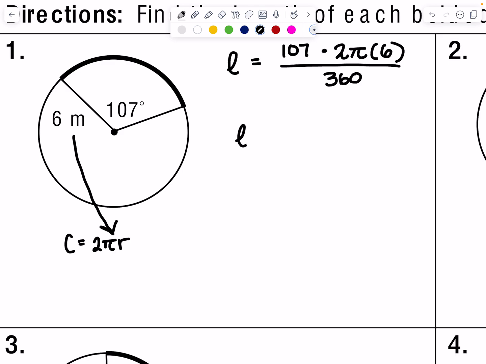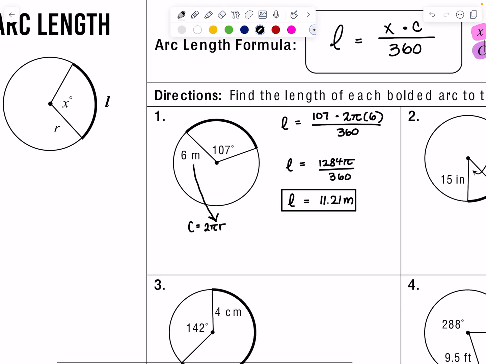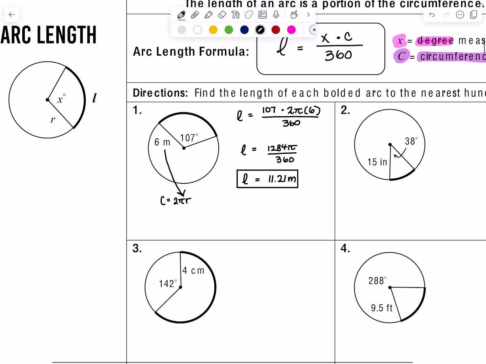And when I simplify the numerator, I get 1,284 pi over 360. And when you put that in your calculator, it will calculate into approximately 11.21 meters. And again, please make sure you are writing your unit, as it is important for length. And that's it. That's all that is required for arc length.